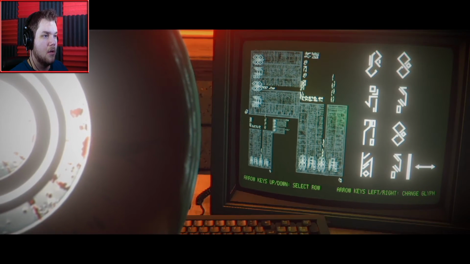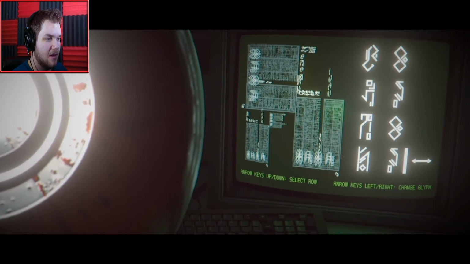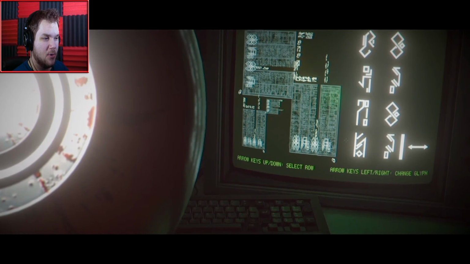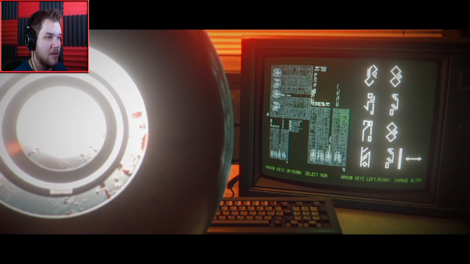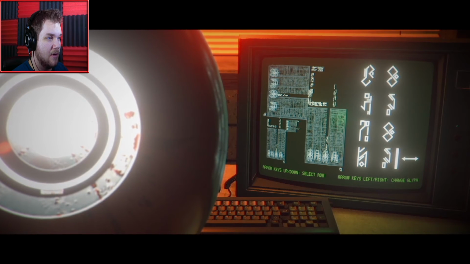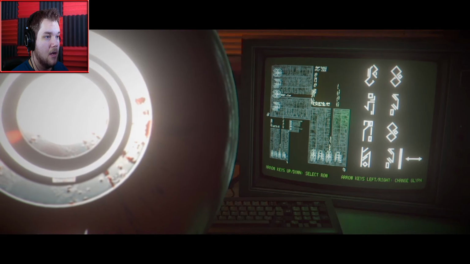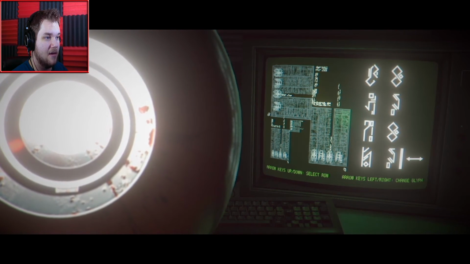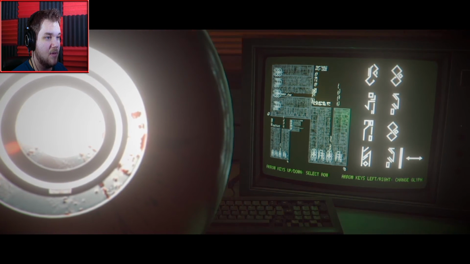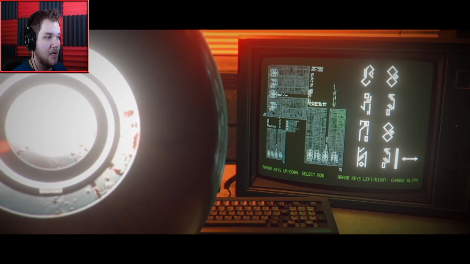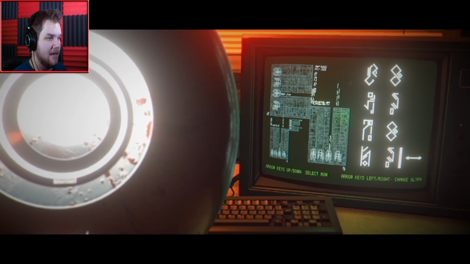Let's see. You have to really squint at this. I think it's got some kind of abstract correlation, and I think this pairs with this, because this right here looks like this, just much smaller. And it's across from that, and this one's across from this one. So I'm thinking this one equals this, and this one equals that.